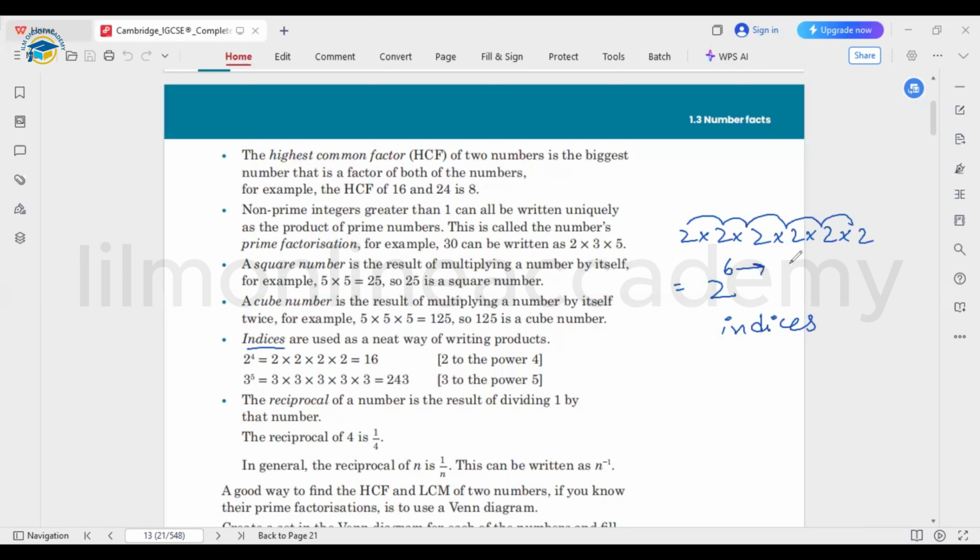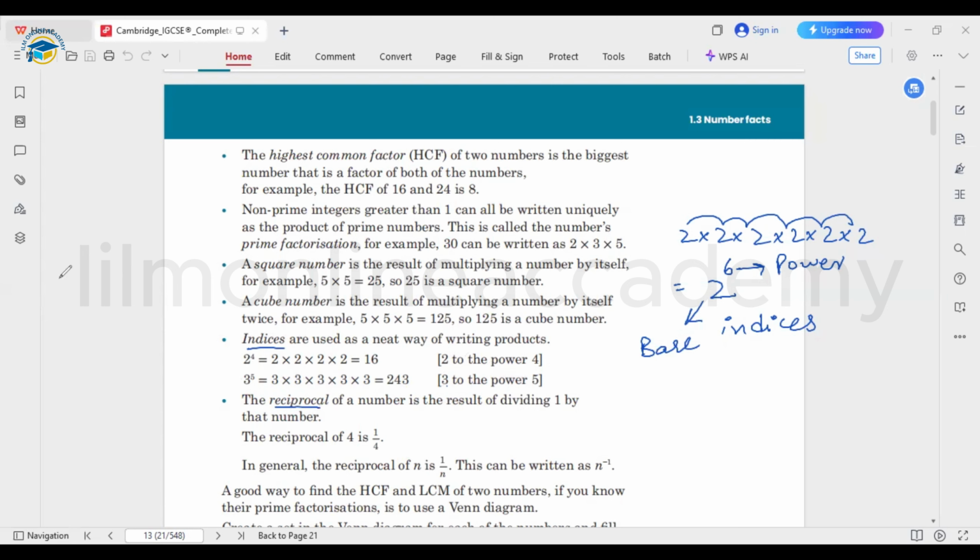Okay, here this is the power, and this is called the base. You can read it as 2 raised to the power 6, 2 to the power 6. Similarly, they have shown 3 raised to the power 5, how we can represent it in the form of power. 3 needs to be multiplied 5 times together, so we will read it as 3 to the power 5. Okay, so this is the concept about the indices.